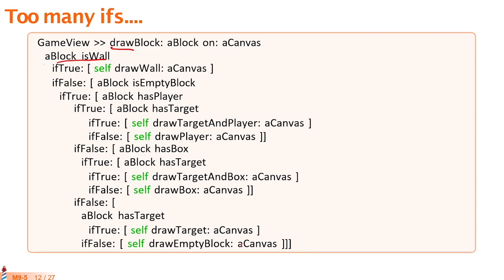It has to check if it is empty but has a target, and if it's empty and it has a target, it has to draw a target. Otherwise, it draws an empty block. On the other side, it will check if it has a player or a box. And if it has a player and a target, it has to draw a player, otherwise it has to draw a target, and so on. So it is pretty complicated code, and it's fairly easy to make a mistake here.